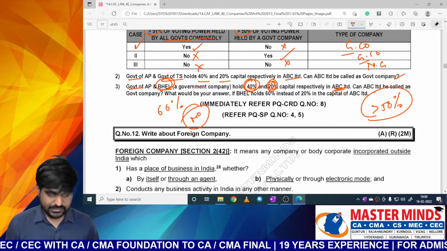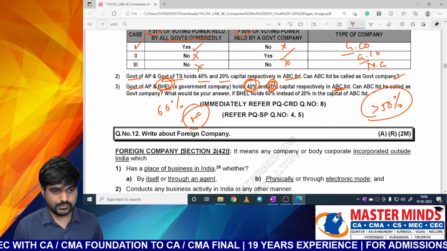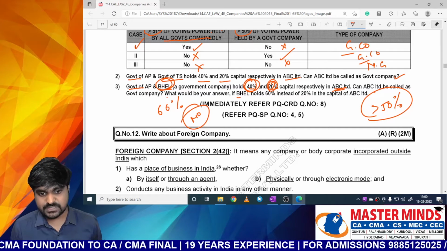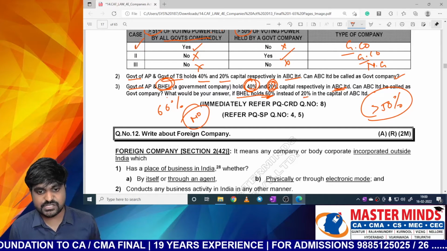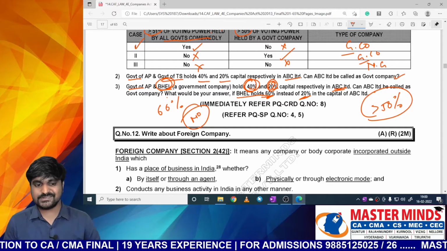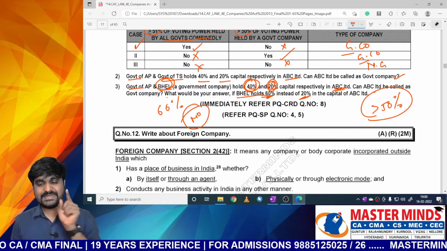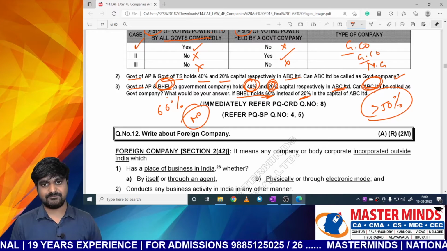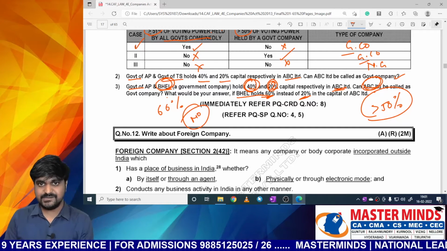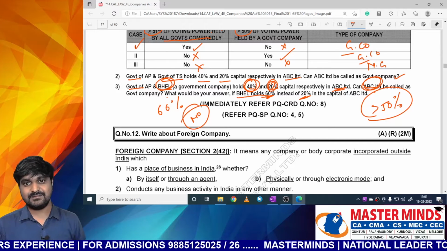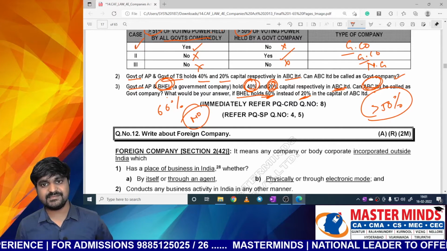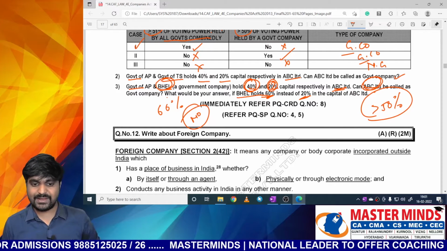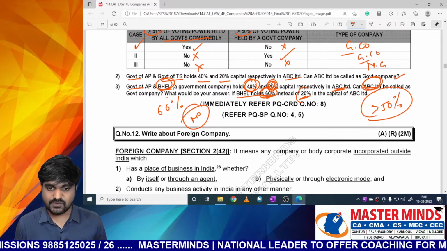The question is not yet over. Let's continue the question. What would be your answer if BHL holds 60% instead of 20%? If it holds 60% instead of 20%, then definitely ABC Limited will become a subsidiary to BHL. So what happens when ABC Limited is a subsidiary to a government company? Then ABC Limited will also be called a government company. Yes, our answer would change when there is 60% instead of 20%.